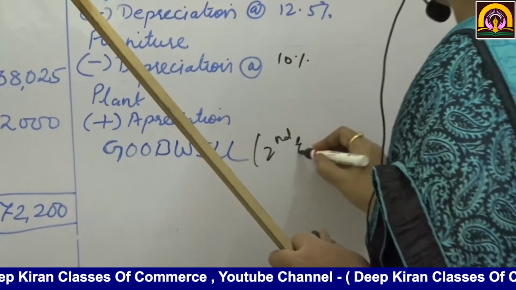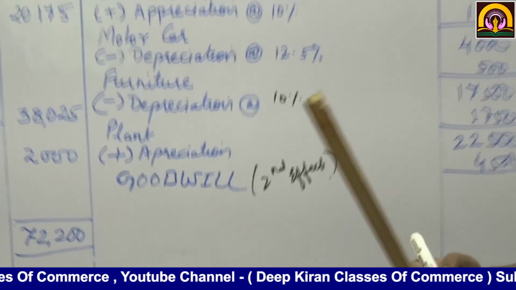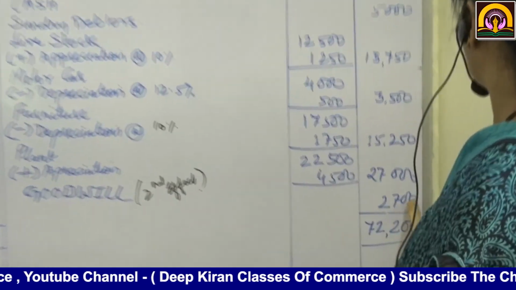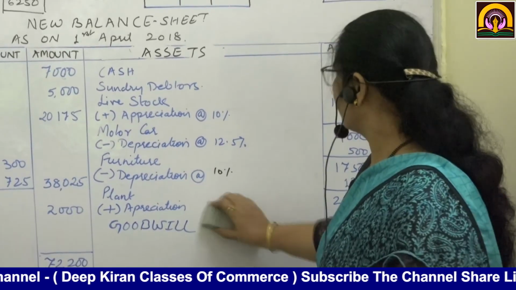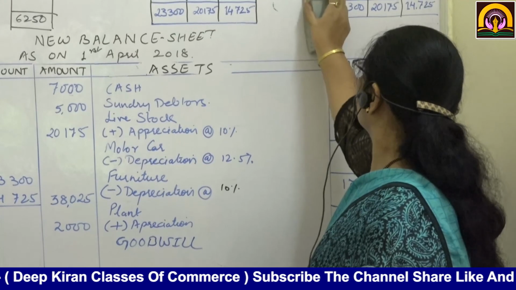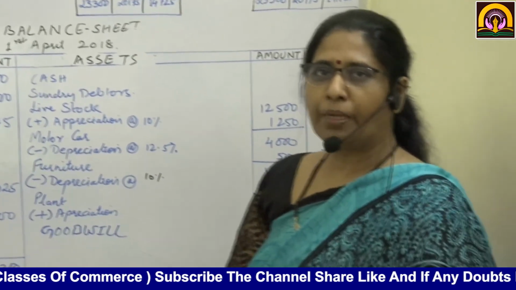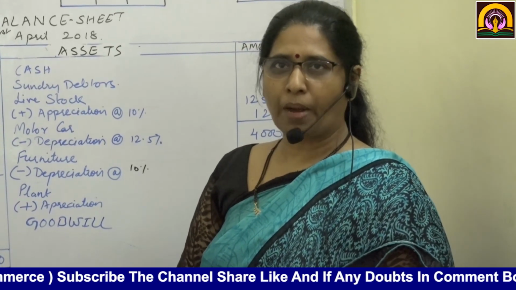Second effect. Is it understood? Second effect here. So it comes to 2,700. So here we have completed sum number 1 of this retirement of a partner.